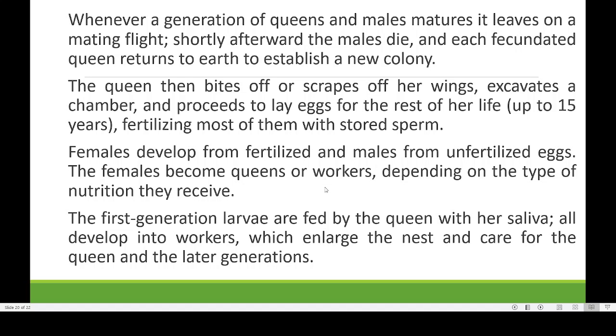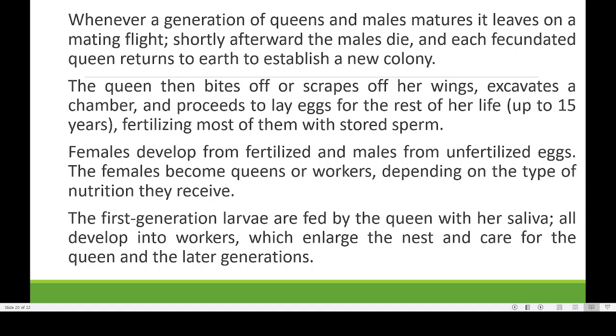The females become queen or worker depending on the type of nutrition they are receiving. If a special type of food is given to the queen members, they will develop into bigger females, and they become queen. So this is how the first generation of larvae comes.